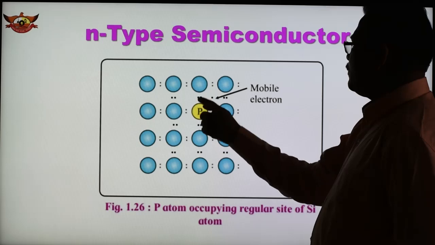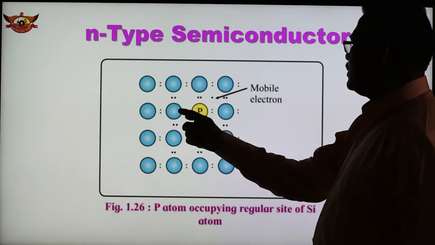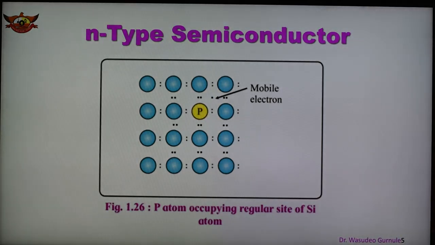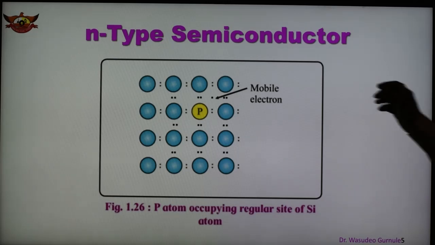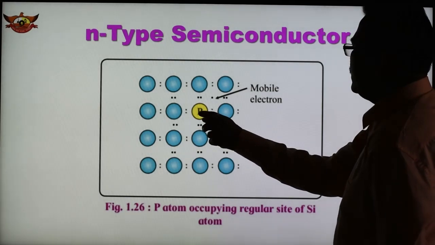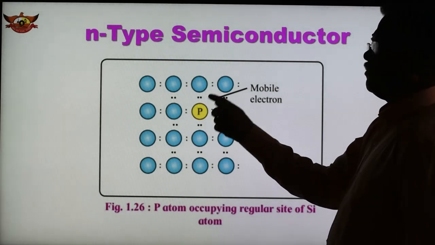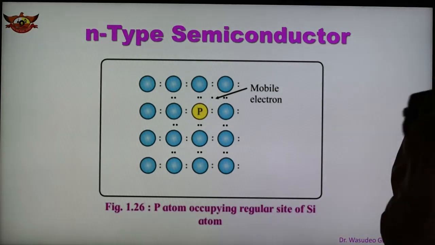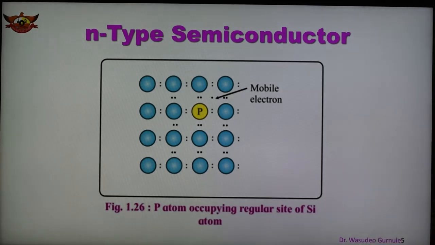So here is a bond with the silicon also, so the bonding. The extra electron is also there. So the phosphorus atom occupies the regular site of the silicon atom. In place of this, there is the vacant position, and therefore here, as we know, phosphorus has atomic number 15 and electronic configuration 2, 8, 5.